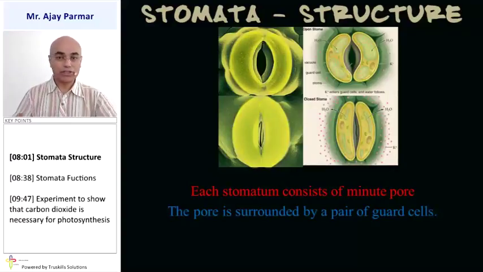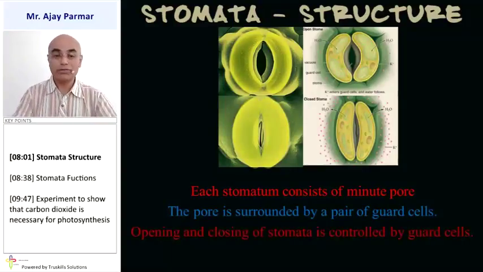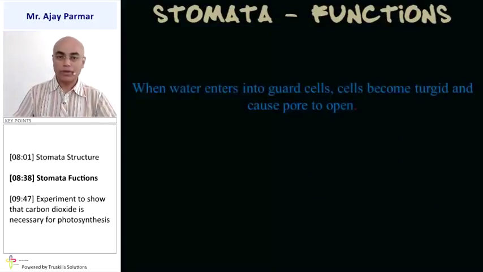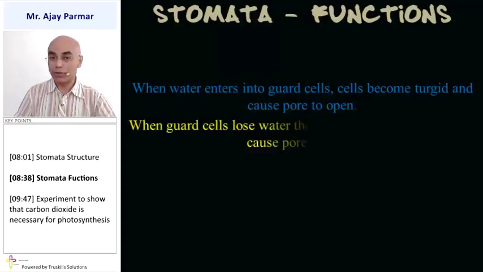As you can see, they are guard cells which are responsible for opening and closing of that particular stomata. That is, the stomatal pore is opened and closed, and it is controlled by these guard cells. What are the functions of stomata? When water enters into the guard cells, what happens? The cells become turgid, that means they get swollen. Because of that, the pore opens up, and that is how the stomata opens.